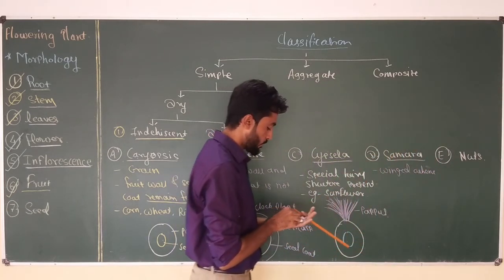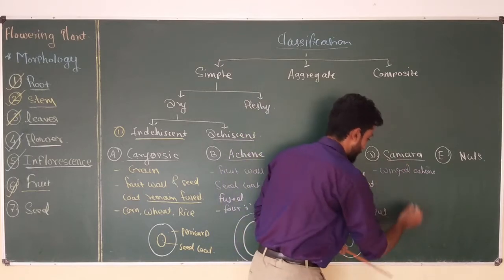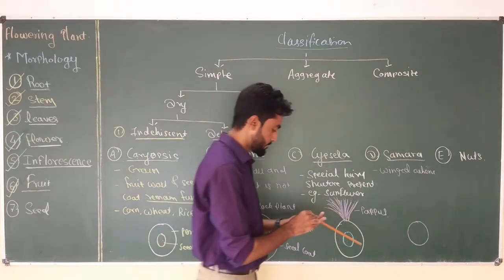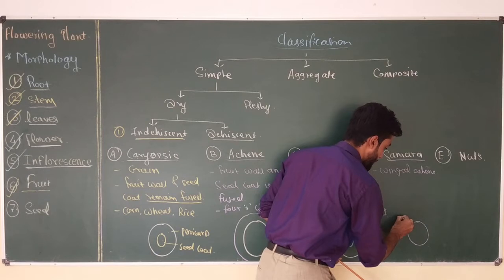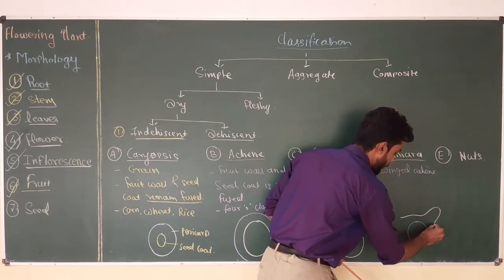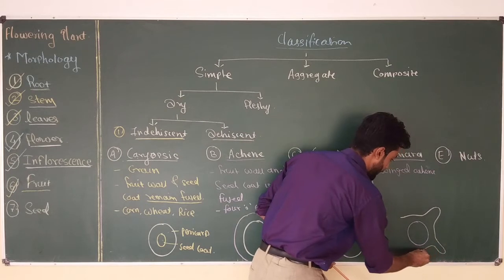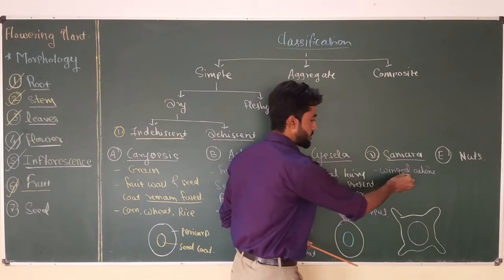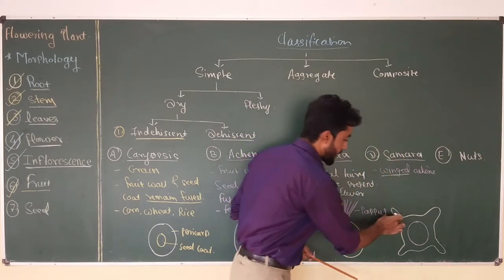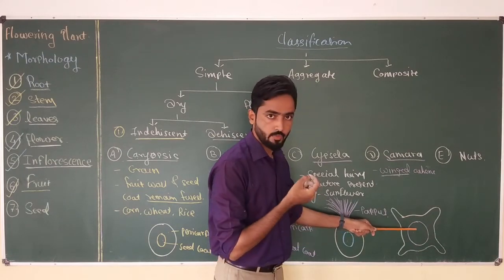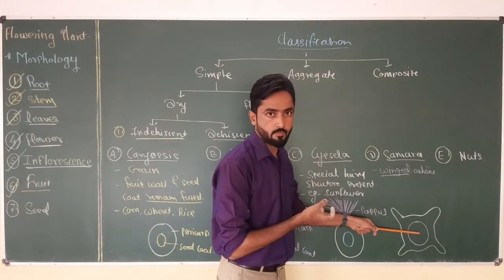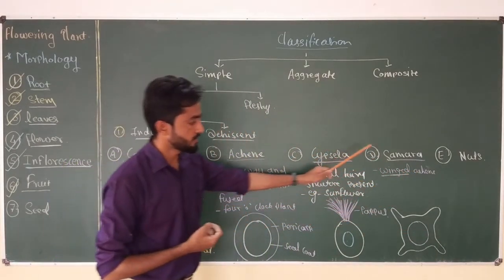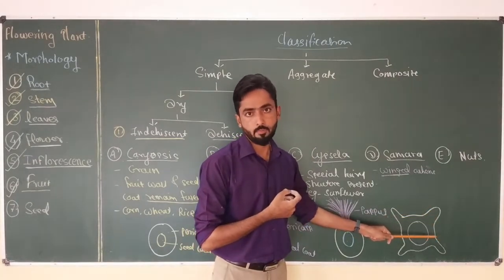And if we draw the structure of the Samara, you can see this is the seed, and now this seed has a wing-like pericarp around it. So it is called the wing type of Achene. Now this pericarp is very weakly or loosely attached with the seed coat. So this is the Achene type of fruit. Only difference between Achene and Samara is the shape of the pericarp.